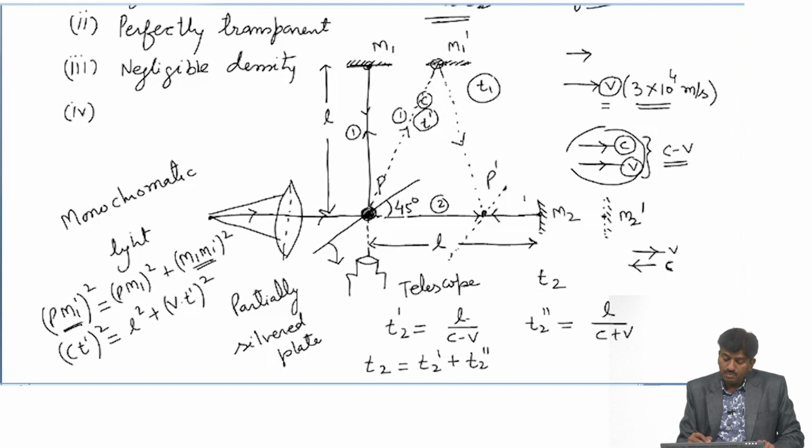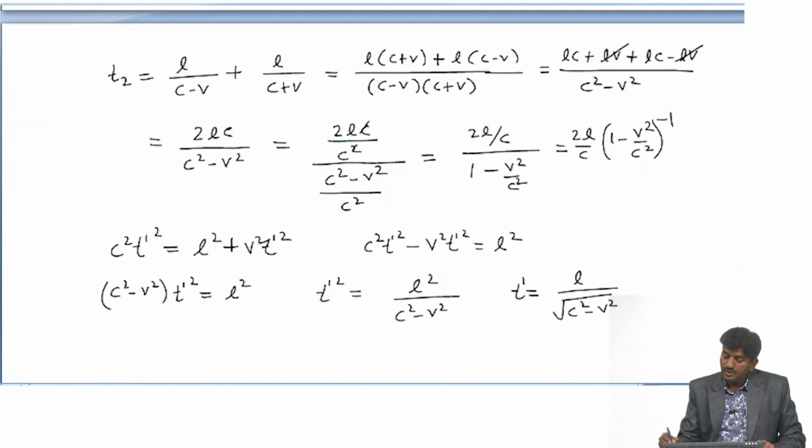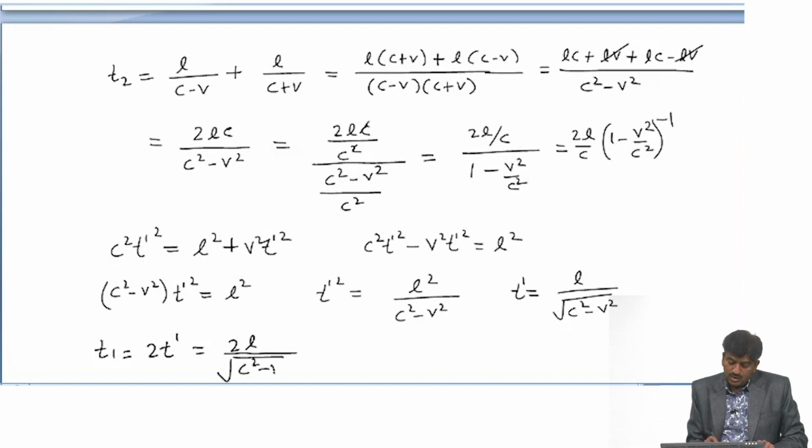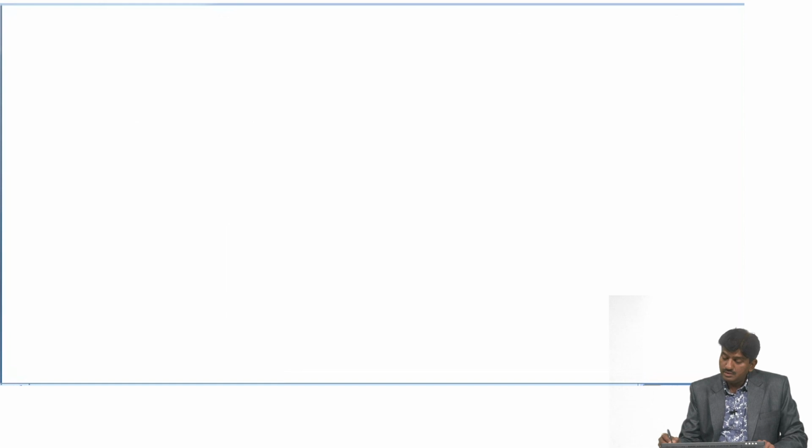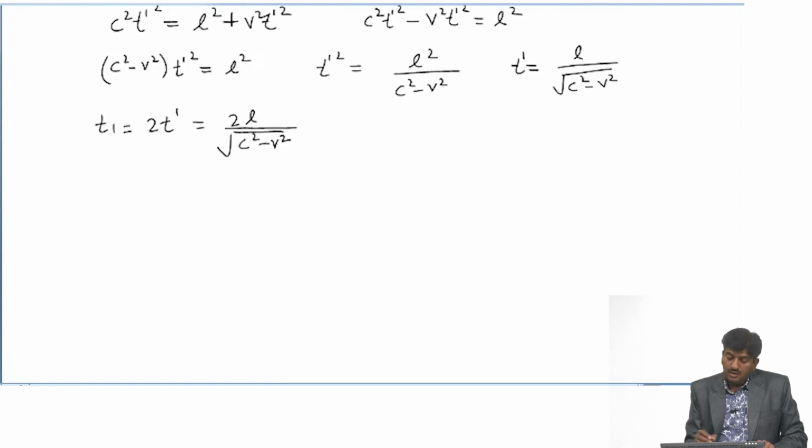So, the time taken from P to M1 dash and M1 dash to P dash, which we have considered T1, should be equal to twice T dash, or we can say twice L upon under root c square minus v square. And if we take c square common in this term, then we can write twice L upon c under root 1 minus v square upon c square.